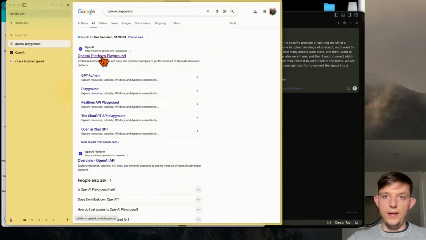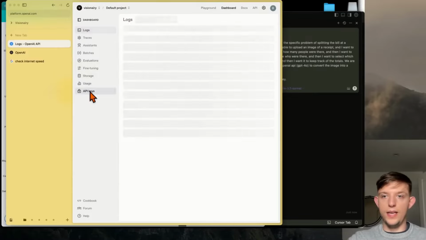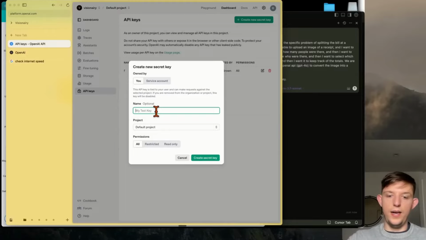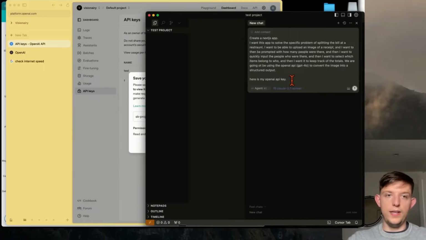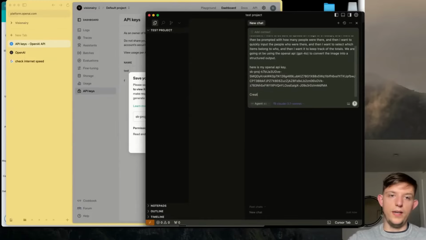So on the OpenAI platform, we're going to click Dashboard. And now we're going to click API keys. Now we're going to hit Create new secret key. And I'm just going to call this one test, create API key. And we're going to copy it. And here is my OpenAI API key. I'm going to paste it right here. And I am going to create the project, then run it locally, which will allow me to test it.